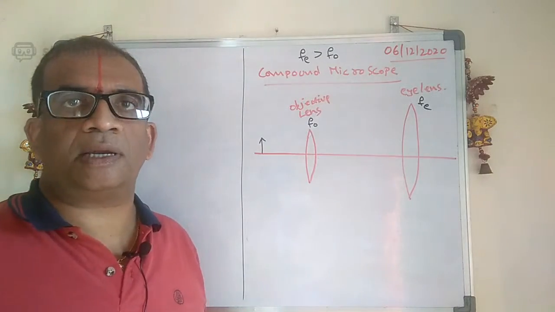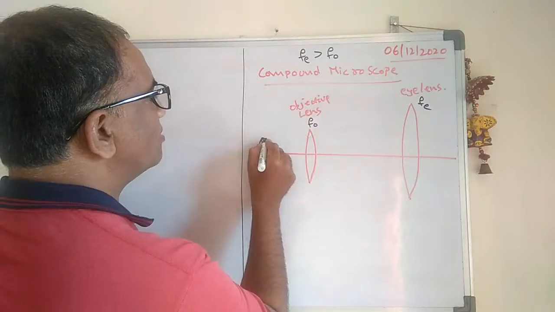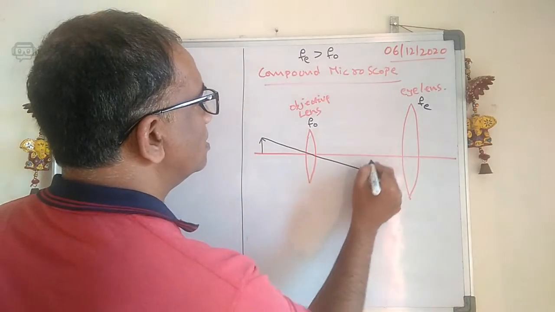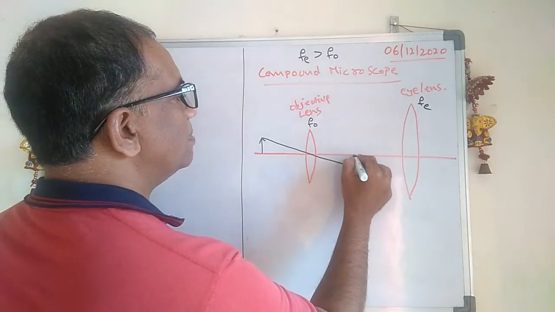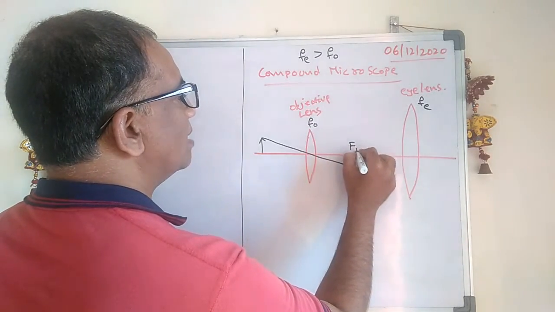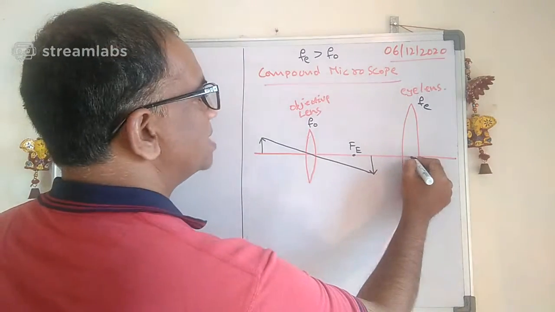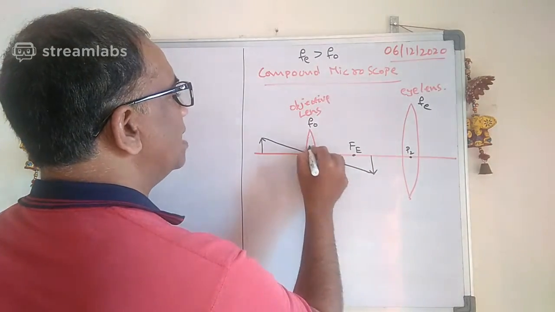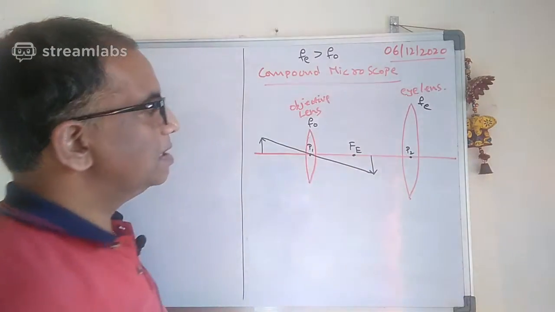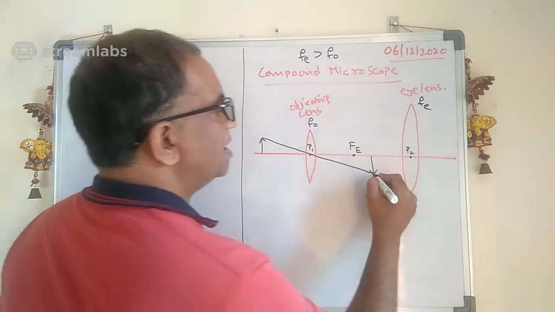That's very, very important. See carefully here, the image will form somewhere here. Remember, this is the focus point of the eyepiece, and this is the optic center of the eye lens.